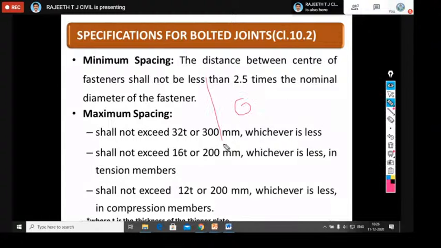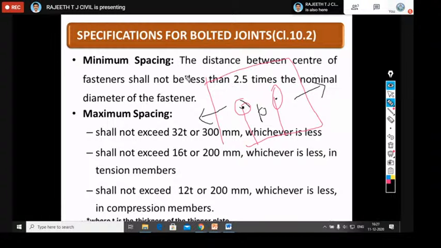If you have a connection, it is the distance between two consecutive bolts along the direction of the load, which we call the pitch. How much pitch should we provide between the bolts? We need it to give sufficient space to tighten the bolts while erecting the structure. To give that, we should provide the minimum spacing.